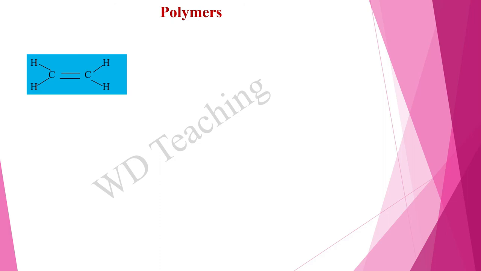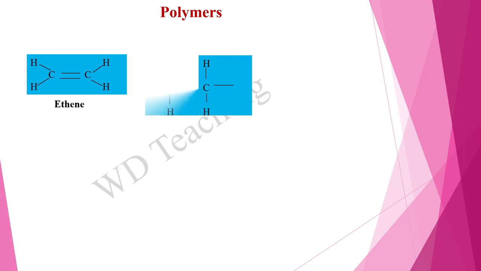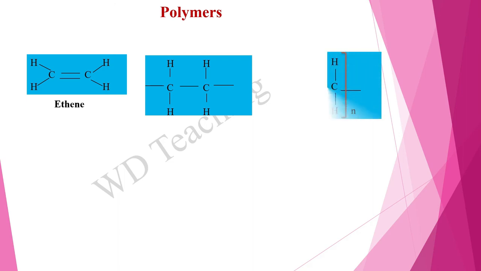This is ethene. It has a double bond. It breaks one bond and forms a structure like this. Thousands of these structures added together form a polymer as shown here.